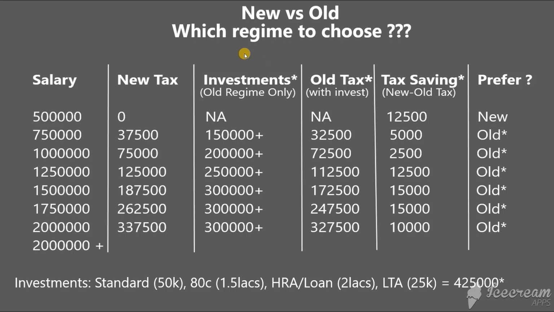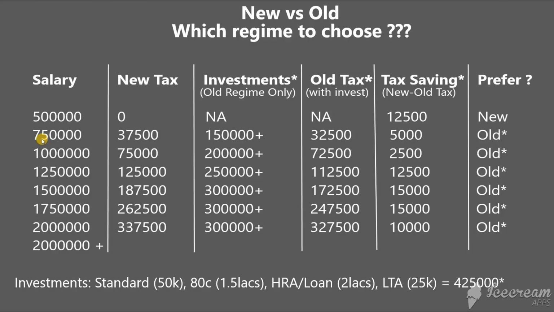Now we are on the main slide, which will answer which tax regime you should choose. These are the salary groups, and this is the final verdict on which one you should prefer, the old tax regime or the new tax regime. Let's see the first salary. If the salary is up to 5 lakh, then in the new taxation the tax is 0. So the answer is very clear, you should go for the new tax system. You will not pay any tax and you don't have to submit any proof.